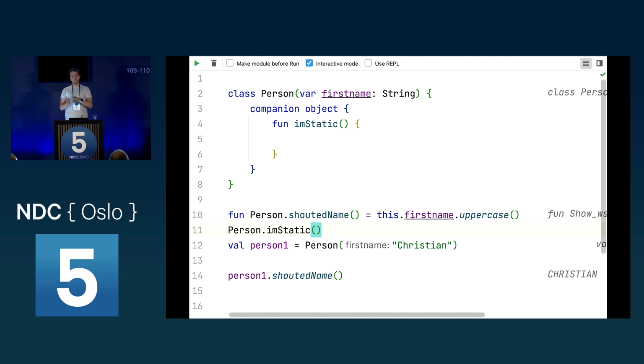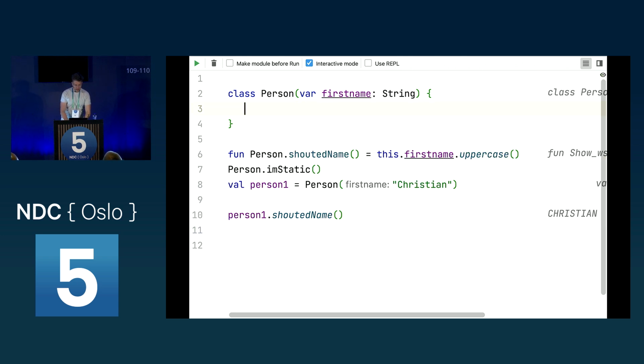You don't need static functions because Kotlin, as already mentioned, supports top-level functions. You can just create a top-level function and then pass something in it if you need something special. But of course, if you have your person class and you have some state in there, even if it's not an object, then you can use this to have your static functions and static properties.